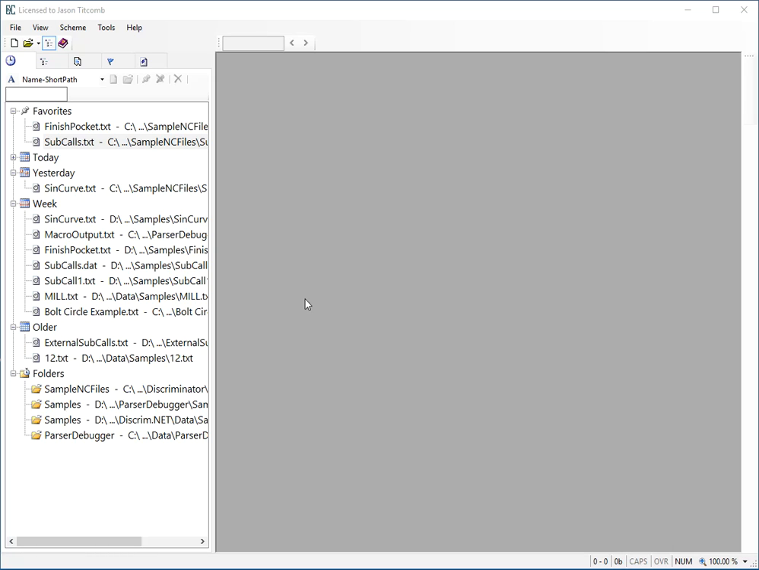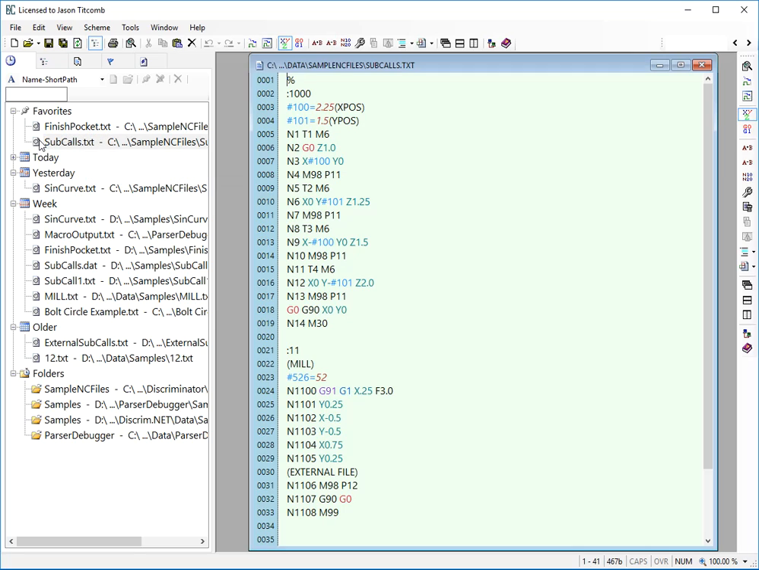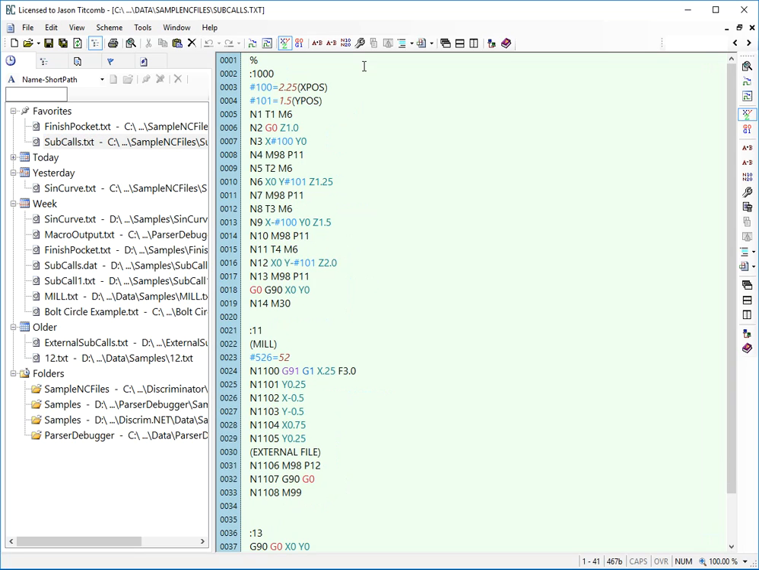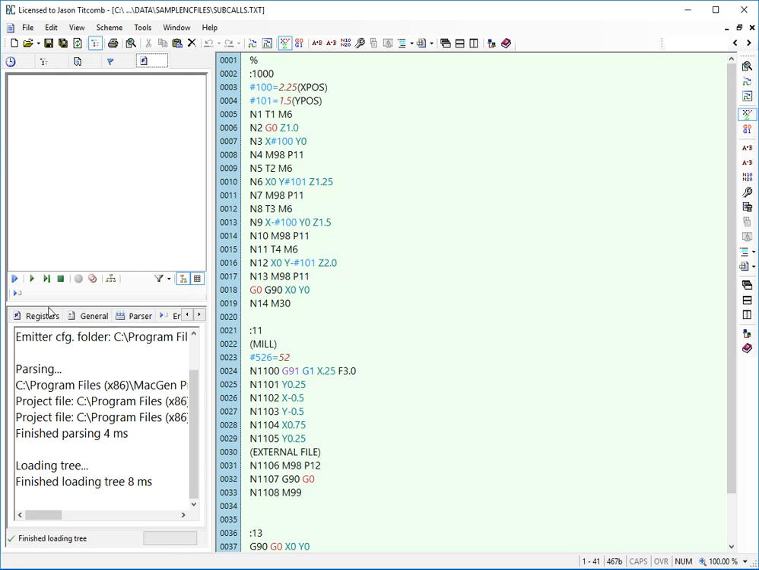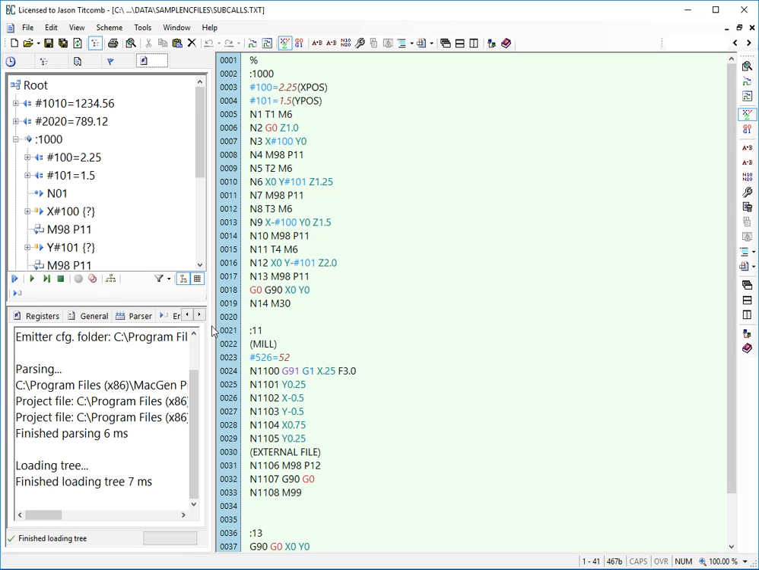All right, so let's continue looking at the macro B parser debugger built into Discriminator CNC Editor. First, let's take a look at this little subcalls file. It's called subcalls.txt, and this resides in the sample CNC files folder if you want to try this yourself. If we switch to the macro tab and we parse,